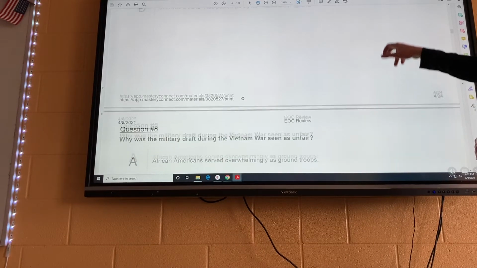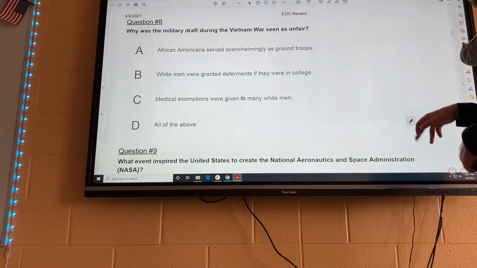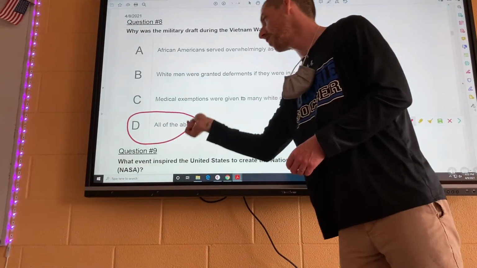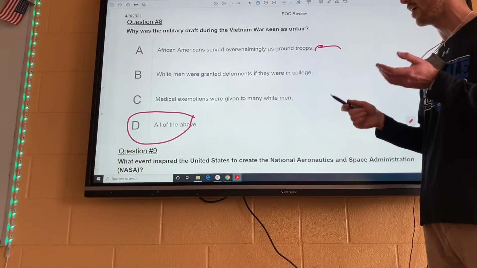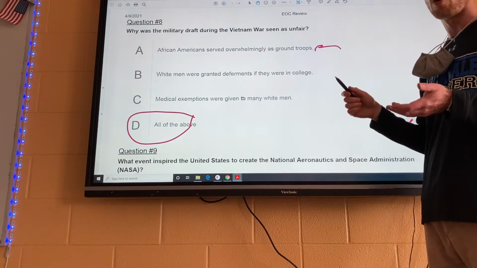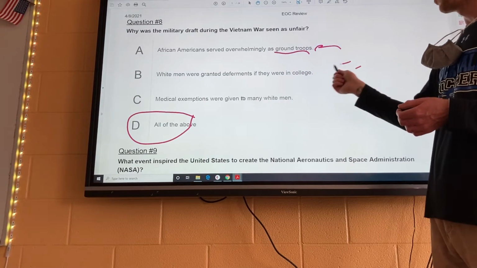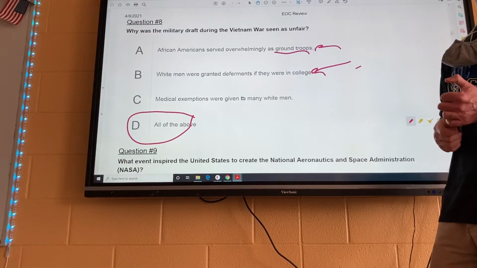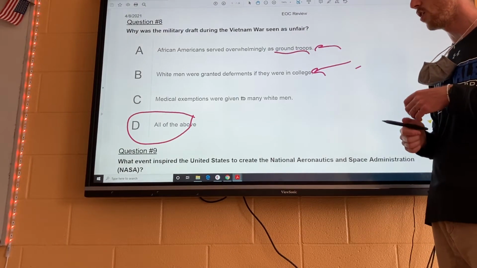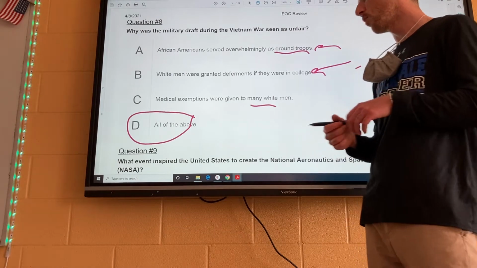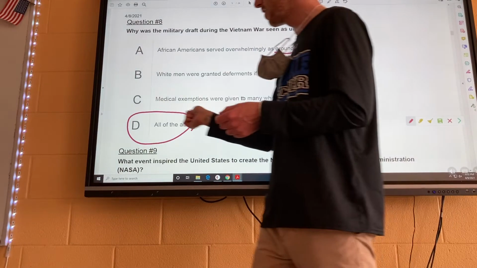All right. Why was the military draft during the Vietnam War seen as unfair? Because of all of these things, all of the above on this one, okay? African Americans were drafted and used as ground troops mainly, which is really terrible because they had no rights at home. Basically, they're fighting for their rights, and yet they're getting killed for America. A lot of white men in college were granted deferments, meaning they didn't have to go to the draft. America saw them as valuable to American society at home. And then C, medical exemptions were given to many white men. So Vietnam War and racism go hand in hand, unfortunately. So D, all of the above.